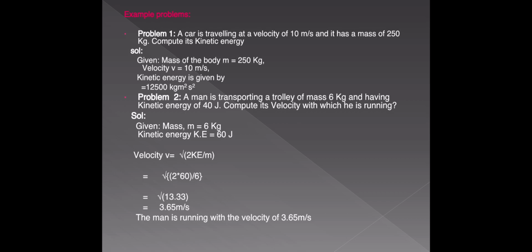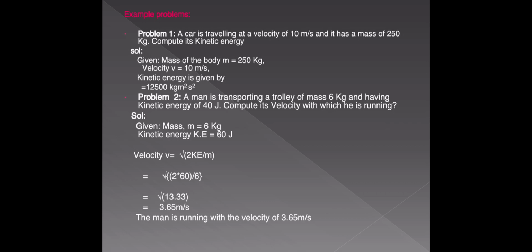Given mass is 6 kg, kinetic energy is 40 joules. From the equation, KE is equal to half mv square. We have to rewrite the equation for the velocity. From that we can write v square is equal to 2 KE by m. Applying square root on both sides, v is equal to square root of 2 KE by m.